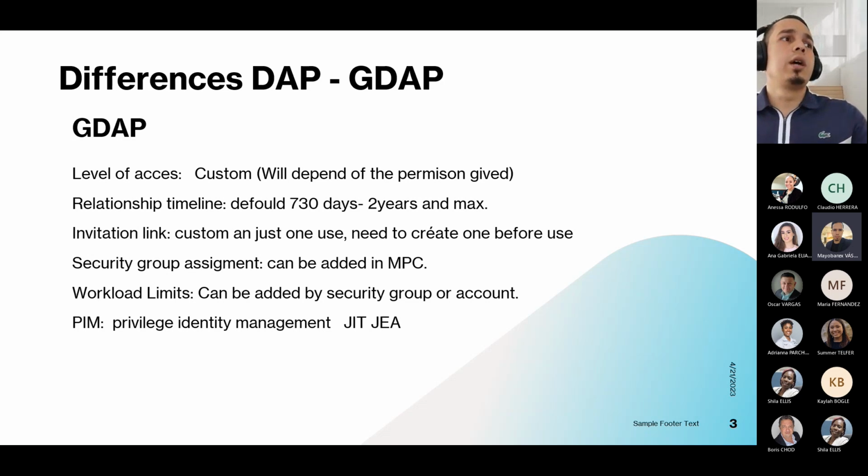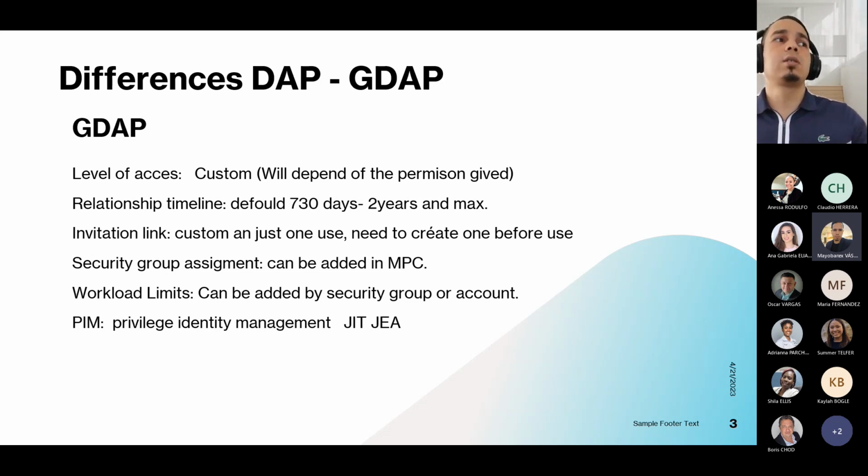Okay, about security groups: we can assign different security groups that can be handled in Partner Center, giving different privileges to different groups of people. For example, a different privilege for technical people and another one for sales people. This can be done with GDAP. We also have a workload limit. We can segment those groups by workload and say, you cannot have more workload than this for the security team, for example, or for the technical team, or you cannot have more than this for sales. So you can separate that.